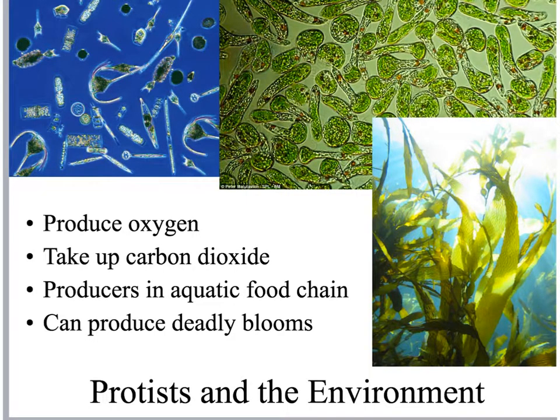Protista are incredibly important for human existence. They were a part of those first organisms that produced oxygen to allow for more complex life forms to exist, and animal life forms to exist that would breathe in oxygen. So they helped transform our atmosphere. They also take up carbon dioxide, which is very important to help keep carbon dioxide levels down and keep our atmosphere from heating up too much.